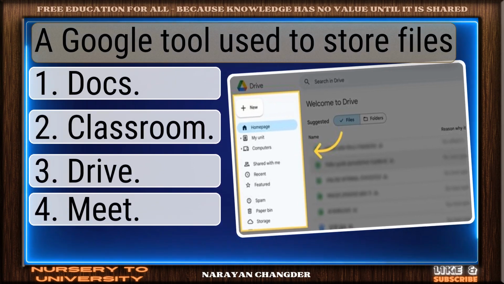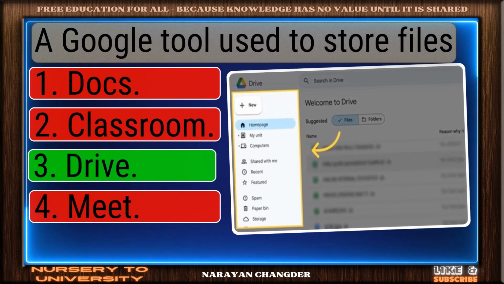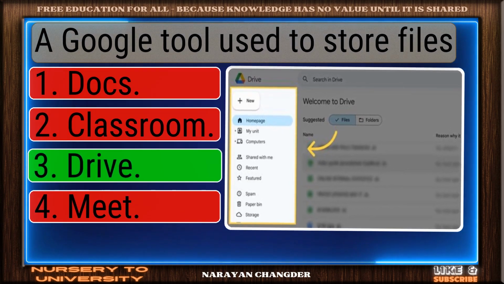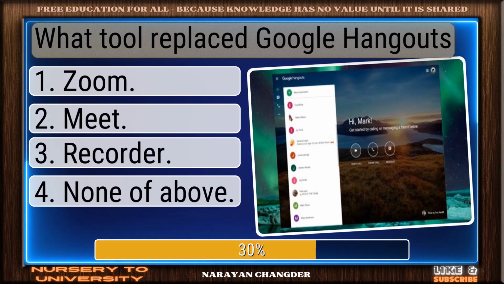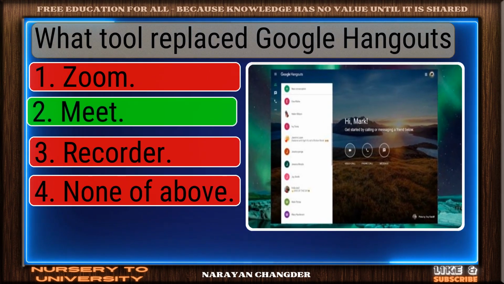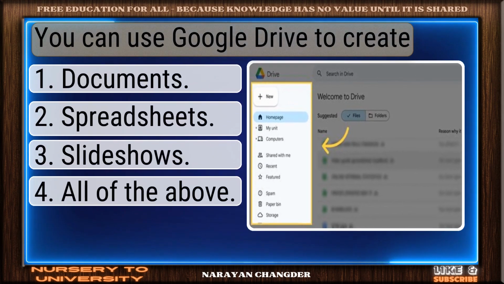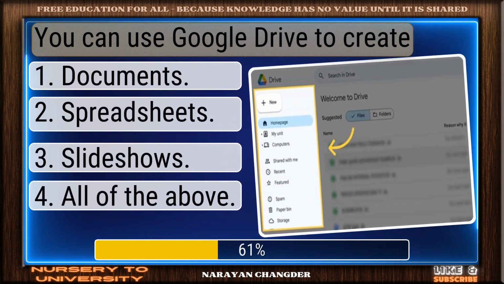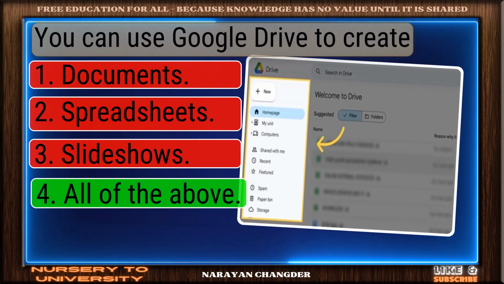A Google tool used to store files. Nicely done. Drive is a solid answer. What tool replaced Google Hangouts? Well reasoned. Meet is the correct choice. You can use Google Drive to create. Perfect. All of the above is the correct choice.